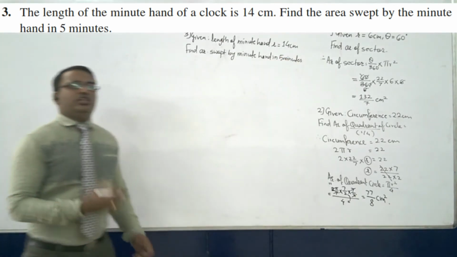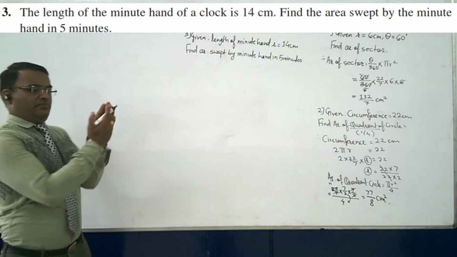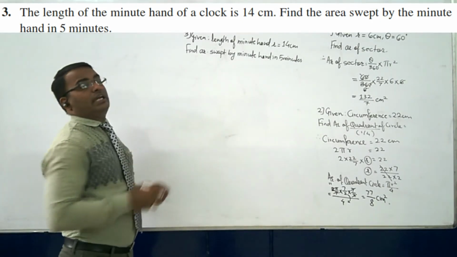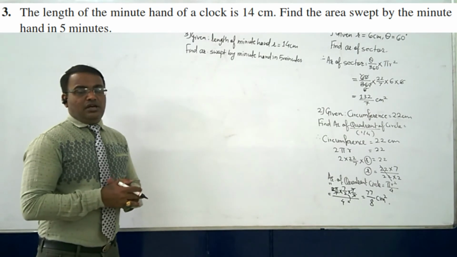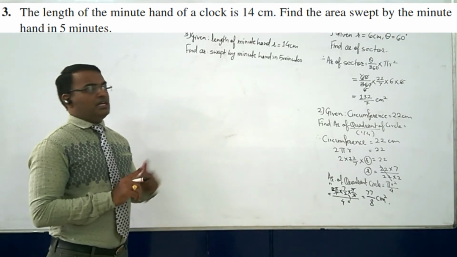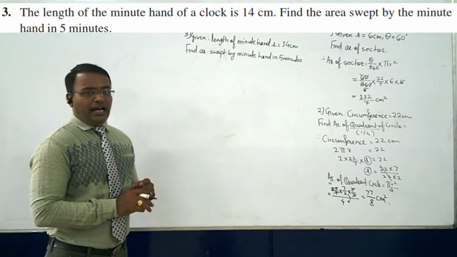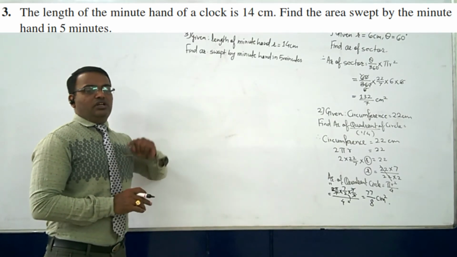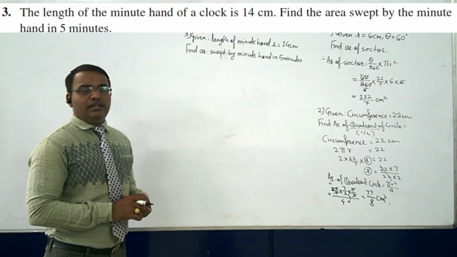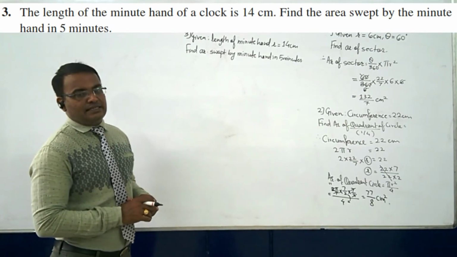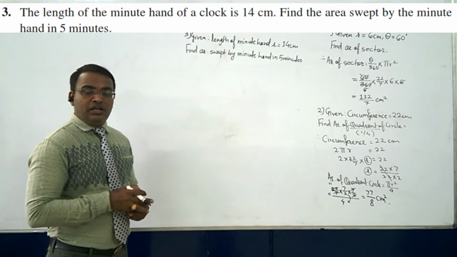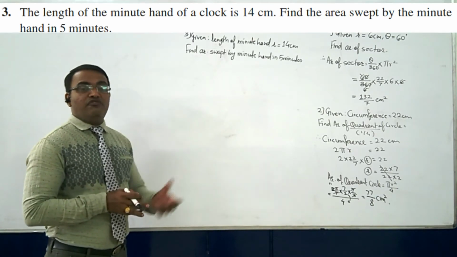Now if you imagine the diagram for 5 minutes, it will be like this. What you are going to do is find the area of the sector. For that you need the radius, which we have, and you also need the angle, that is theta. Now if you go one full round, the total is 360 degrees. Now how can we find the angle in degrees for 5 minutes?